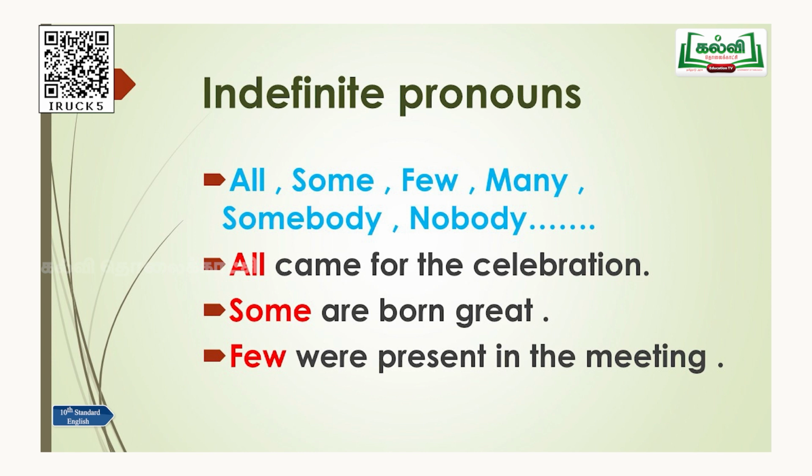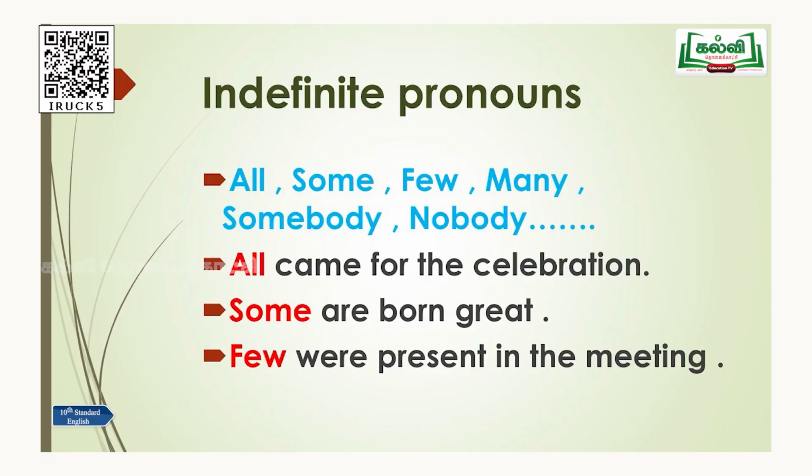So what are the indefinite pronouns? All, some, few, many, somebody, nobody. "All" doesn't define the exact number of people. It says some of the group or number of something, it may vary, differ. This type of pronoun is called an indefinite pronoun.